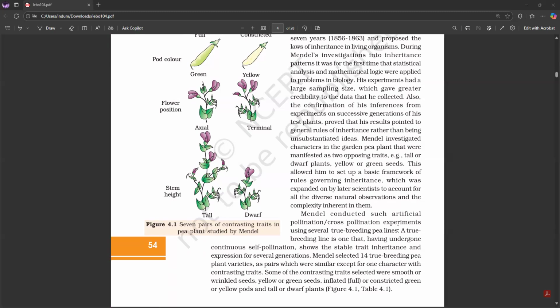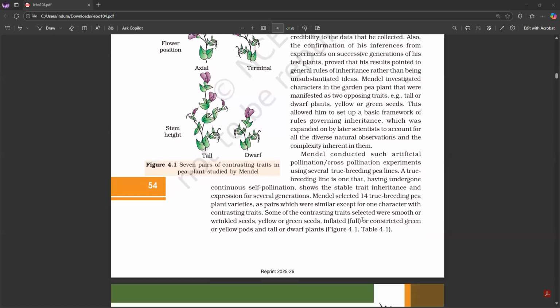Mendel investigated characters in the garden pea plant that were manifested as two opposing traits. For example, tall or dwarf plants, yellow or green seeds. This allowed him to set up a basic framework of rules governing inheritance, which was expanded on by later scientists to account for all the diverse natural observations and the complexity inherent in them. Mendel conducted artificial pollination, cross pollination experiments using several true breeding pea lines.